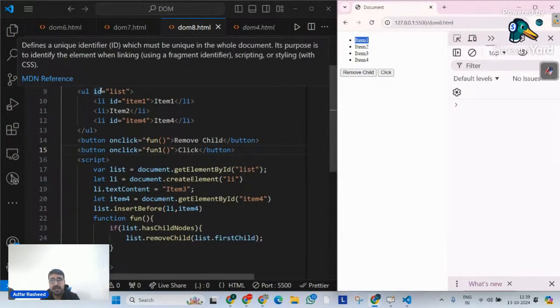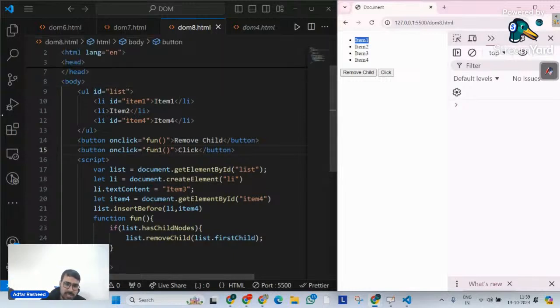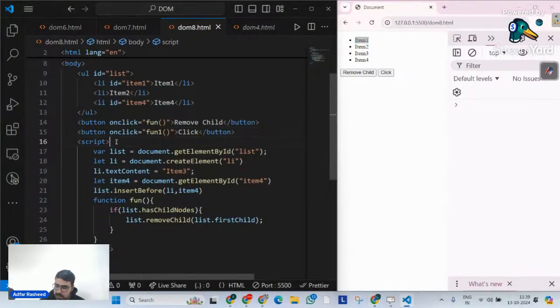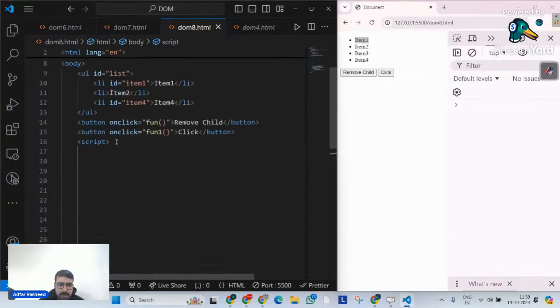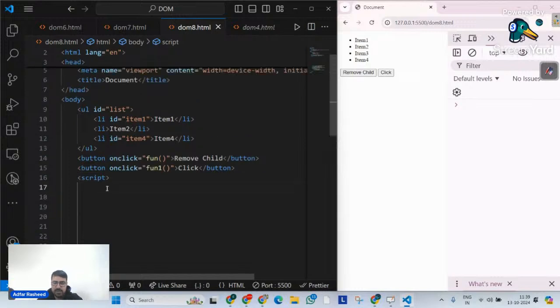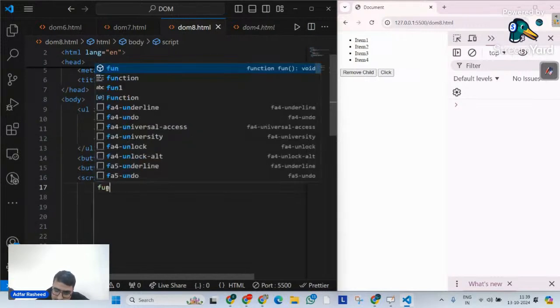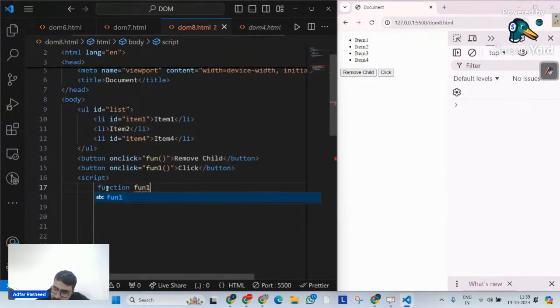Now that node is not necessarily going to be li. That node can be anything. It can be a p tag, it can be a b tag, it can be an h1 tag, it can be anything, but I want to replace this node. That's what my agenda is. So let me simply go here. Let me bring it down so that I will have a very simple thing here. So let me define a function fun1.